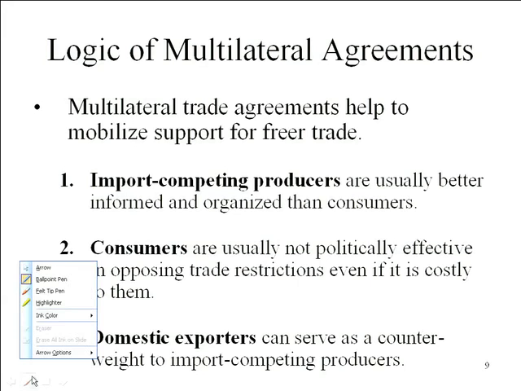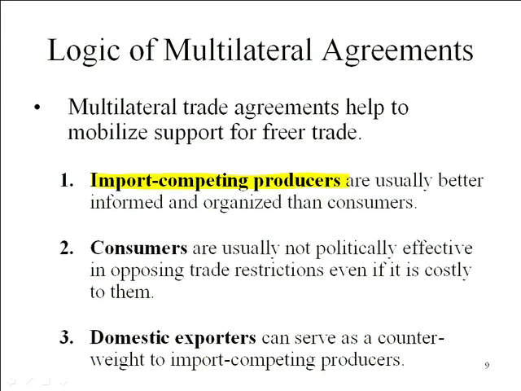We have talked earlier that import competing producers are generally very well organized and can be very well politically connected, and will lobby for some sort of trade protection. Consumers of a product, who receive most of the benefits from imports, are generally widely diffused, find it very difficult to organize either financially or politically, and therefore do not provide very effective opposition to trade barriers. So another way of trying to offset the power of import competing producers is to pull domestic exporters into the picture. Now, domestic exporters are not going to be able to do or say much about what's going to happen in the import